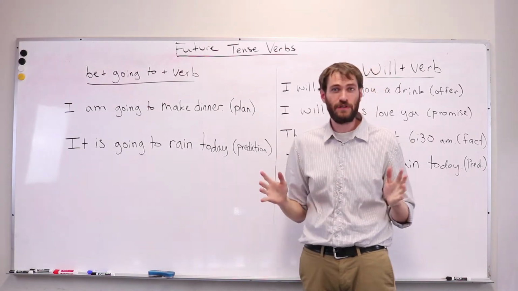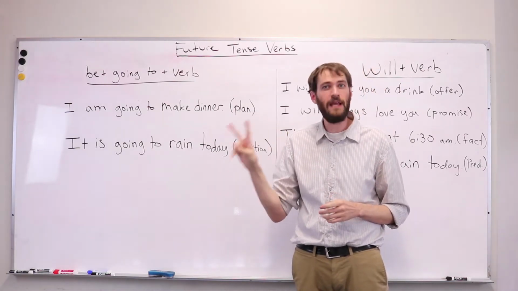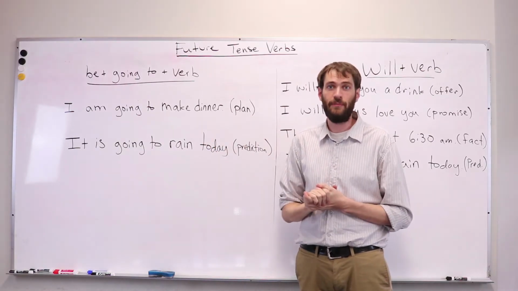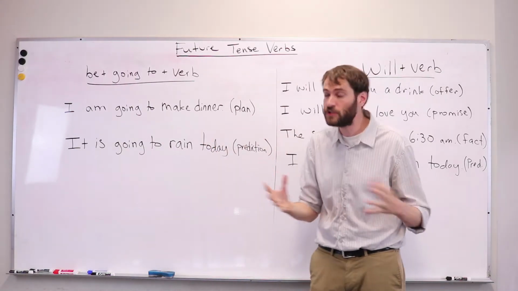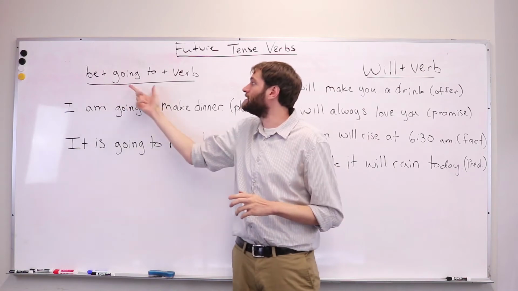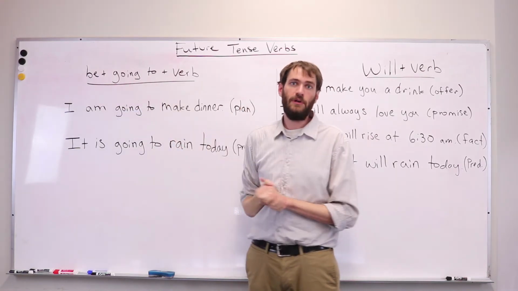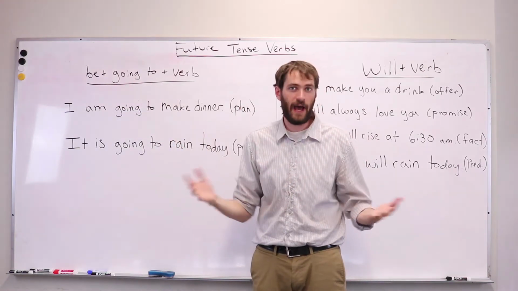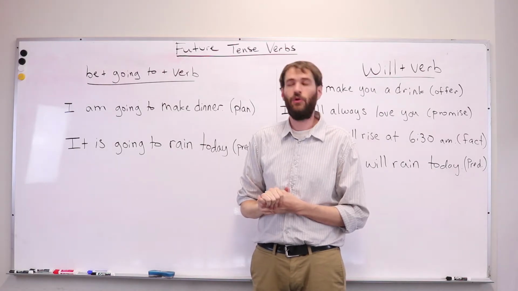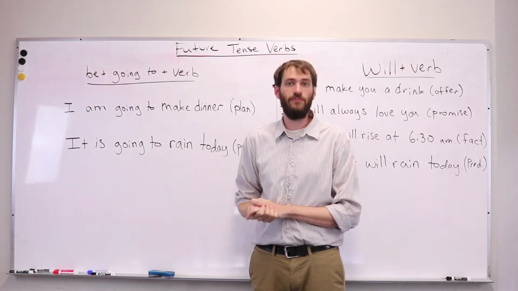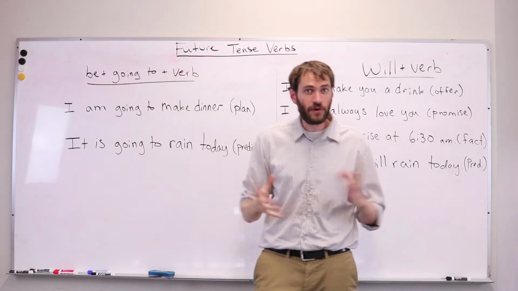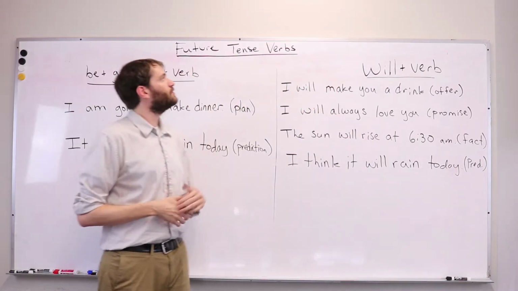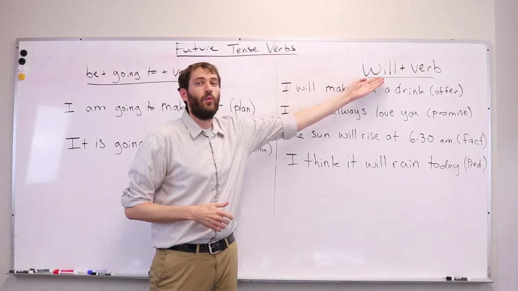Now, in English, there are two main ways that we talk about the future. The first one is we can say going to. For example, I'm going to have dinner with my wife tonight, or I'm going to see the movies this evening. The other way that we can talk about the future is with will.